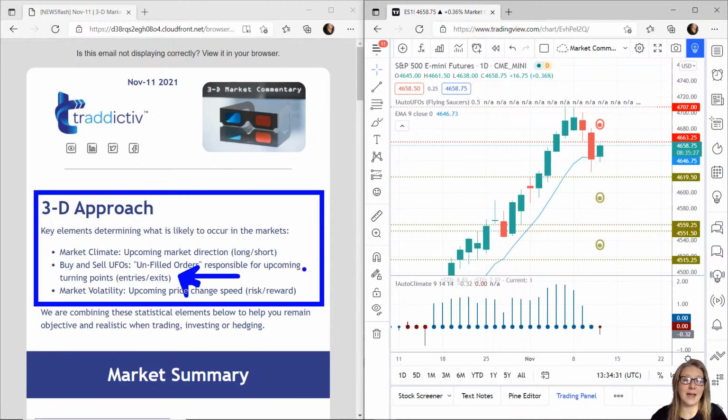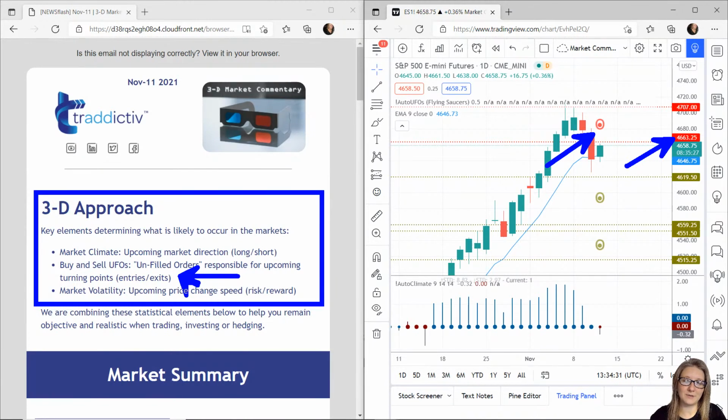So again, we use an app to help us. In this case, it's called AutoUFOs. And we see these little green ones. Those show us where buyers are, and it tells us on the right hand side the prices, between which prices we have lots of buyers. We also have these little red UFOs with prices on the right hand side that tell us between which prices we have sellers.